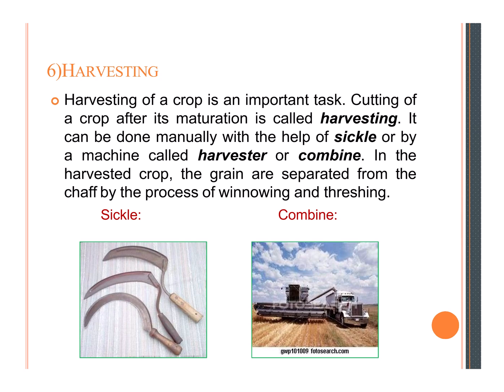Sixth is harvesting. It is the last and final stage of a crop. Harvesting of a crop is an important task. Cutting of a crop after its maturation is called harvesting. It can be done manually with the help of a sickle or by a machine called a harvester or a combine. The harvested grains are separated from the chaff by the process of winnowing and threshing. Here you can see a sickle and a combine, which is a machine. The sickle is a traditional method and the combine is the modern method of harvesting.